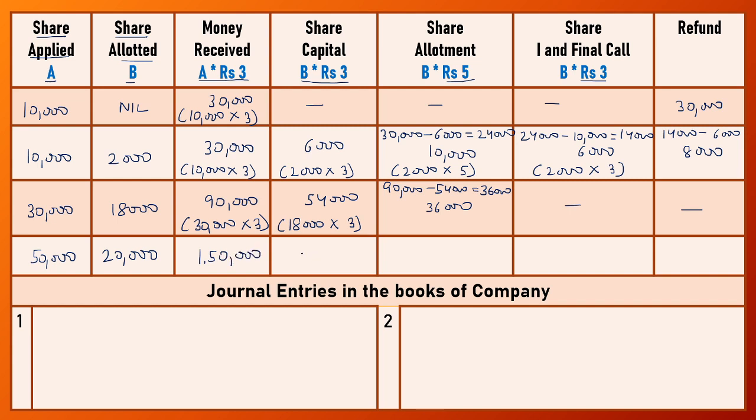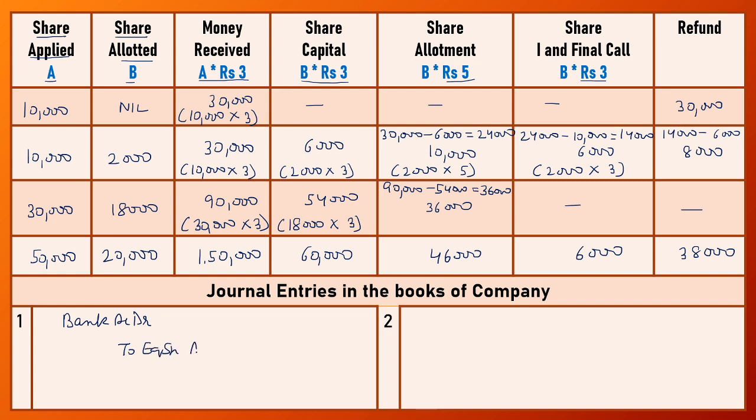At the time of application the company received 1,50,000, and out of this 1,50,000 first the company adjusts application money. So the application money which is transferred to share capital account is 60,000. Then share allotment 46,000, first and final call rupees 6,000, and the remaining amount is refunded back to the public, that is 38,000.